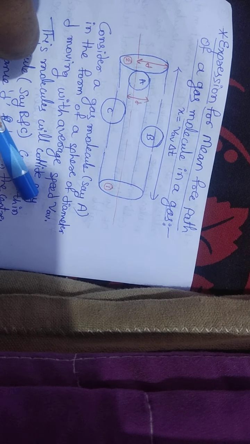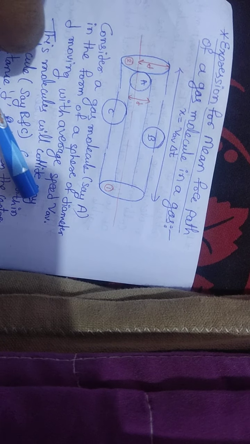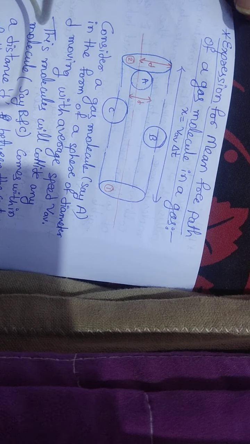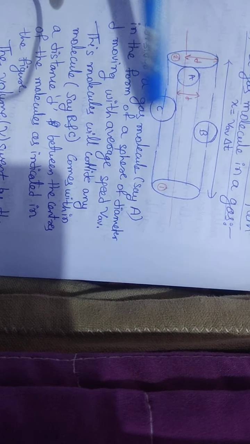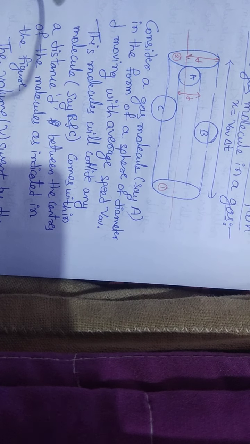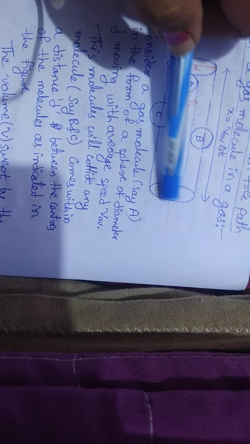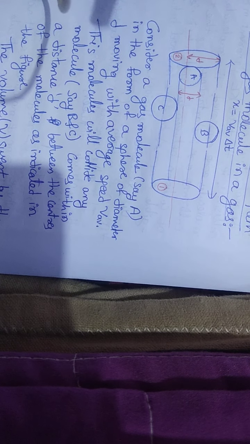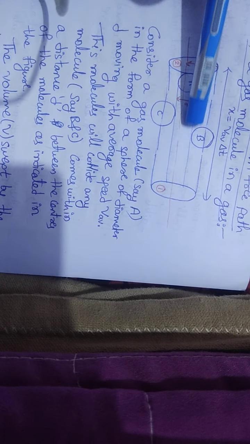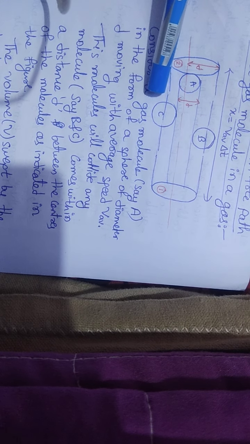The average speed of the molecule A. Then this molecule will collide with maybe molecule B or C, because the molecules are moving randomly here and there in this container. So because of that reason it may collide with another molecule B, or it may collide with another molecule C.